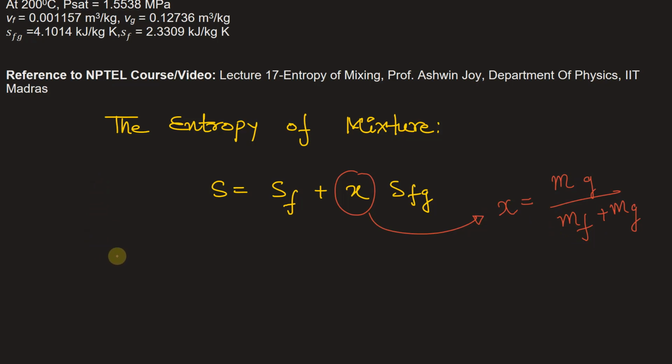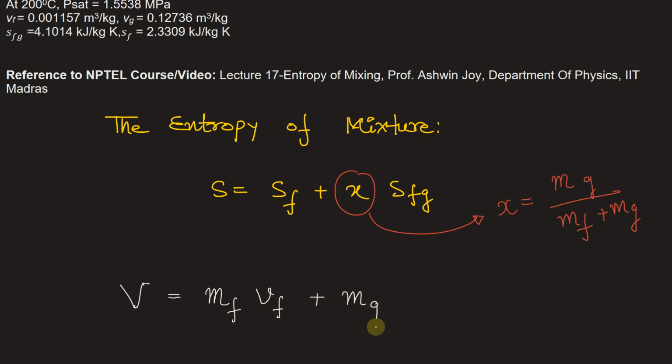So let's write the total volume. The total volume of the mixture will be equal to mass of liquid into specific volume of liquid plus mass of vapor, that is gas or steam we can say, into specific volume of steam.